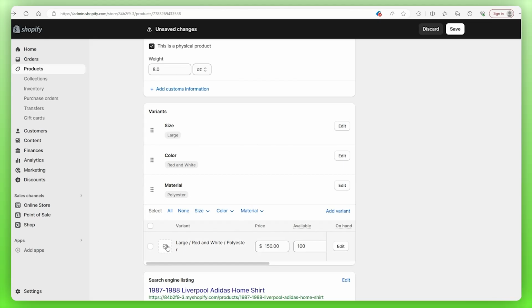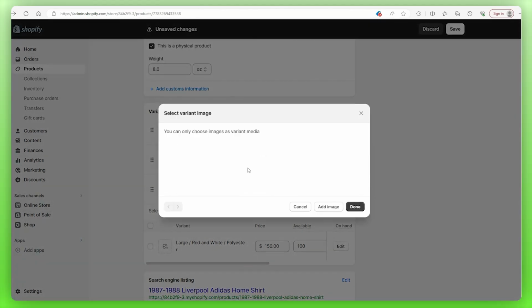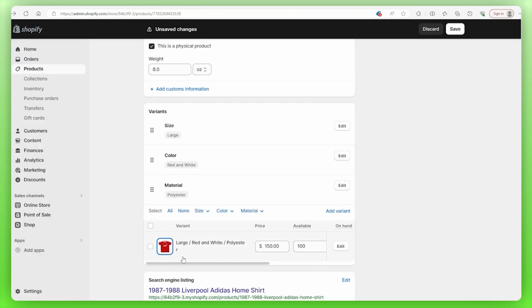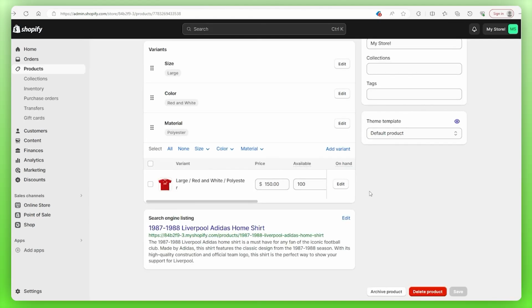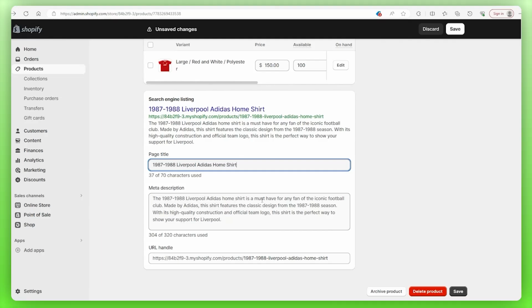And then down here, you'll see a little icon where you can add yet another image. So we have that picture that we added in our library. We're going to click done. And then now this is the icon that people are going to see when they're visiting our website. And lastly is the search engine listing. So you can open it up by hitting edit. This is where you can customize how your site appears in the search engine. So you can customize the title and the description.